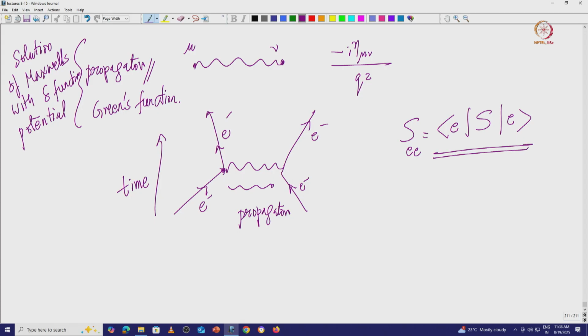So you can calculate this S matrix element, which is called the amplitude, just by using Feynman rules essentially. Using the Feynman rules, wherever there is a wave function you put in the wave function, and wherever there is a vertex you put in the vertex, and this entire diagram is called a Feynman diagram.